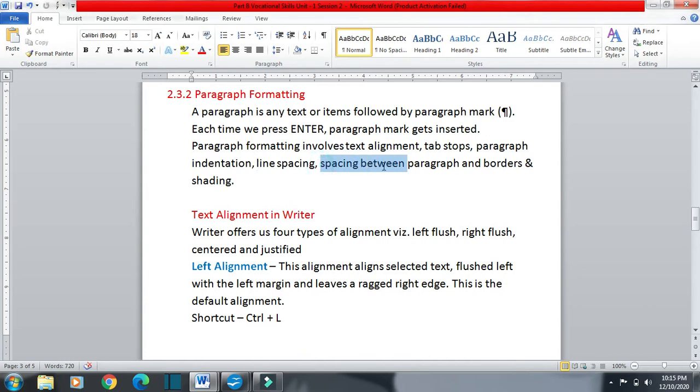The second thing is, if we want to put a space between two paragraphs, we can do this also. Suppose this is one paragraph and this is a second paragraph, and we want to put some space between these two paragraphs, we can do this. Next we will see how we can put borders around a paragraph and how we can shade a paragraph.